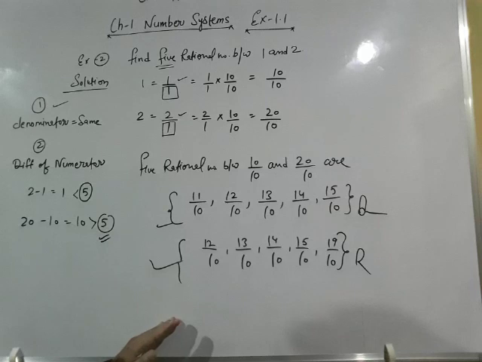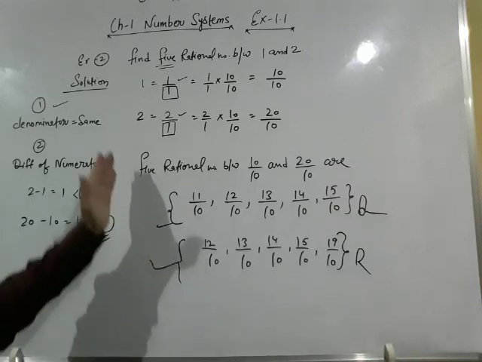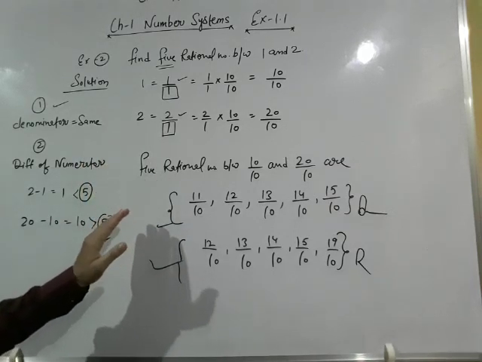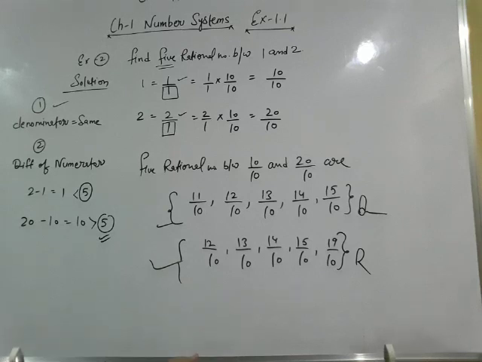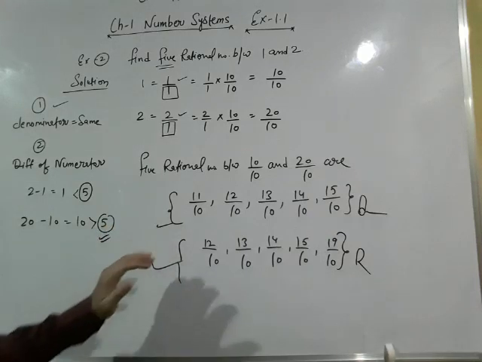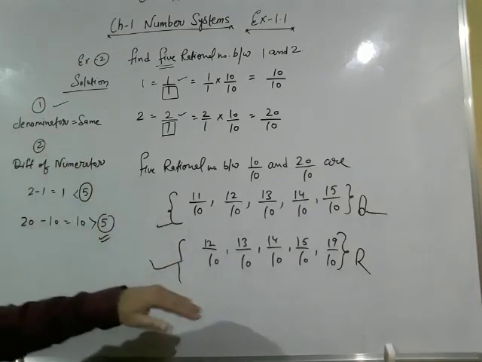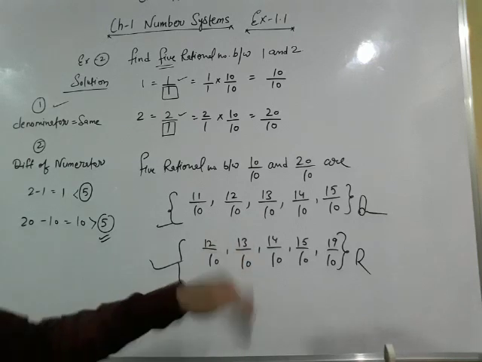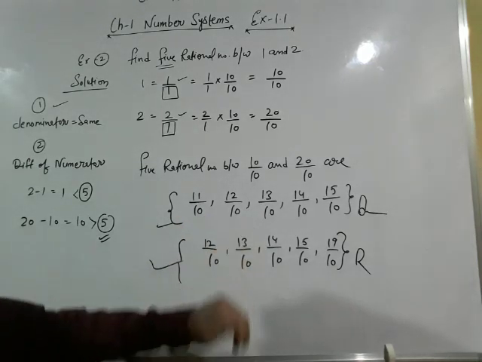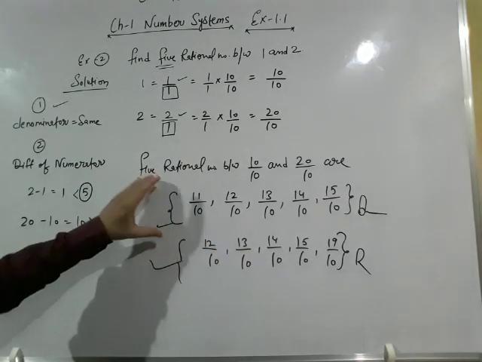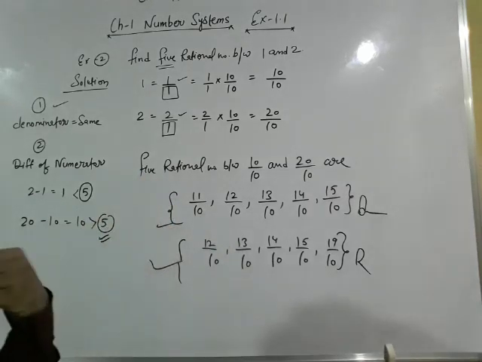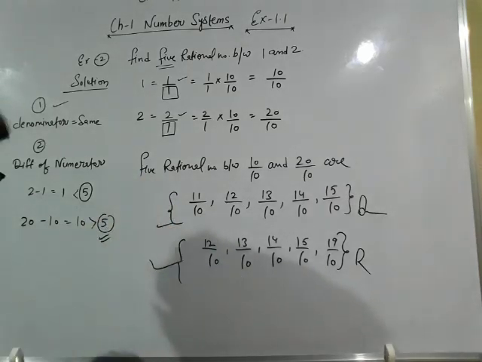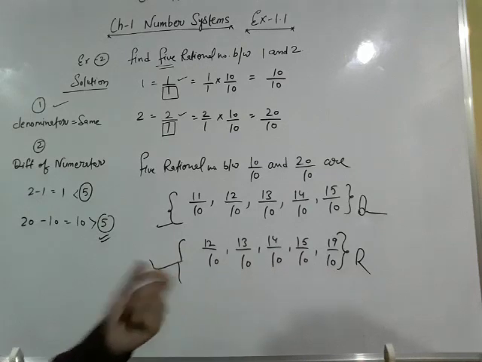Generally in your examination, when you find your answer, you ask the student sitting beside you, what is your answer of this question? He says the answer is 17 upon 10, 18 upon 10, 19 upon 10, 16 upon 10, and 15 upon 10, and you say that your answer is this. Then you get confused that you have it wrong, because he is intelligent.